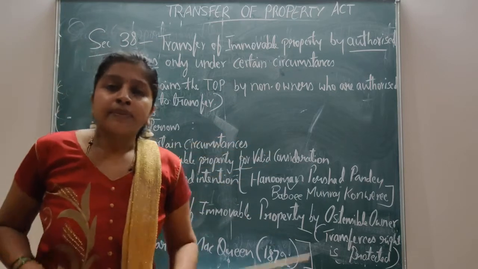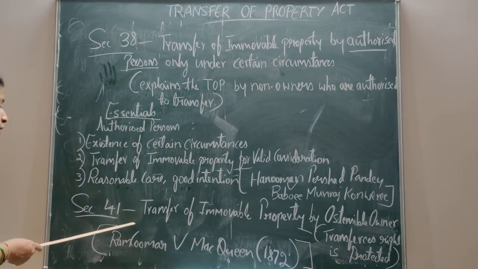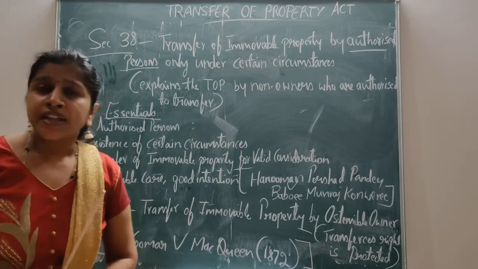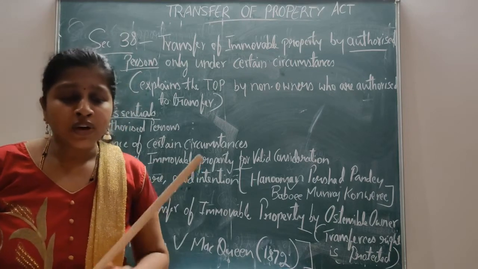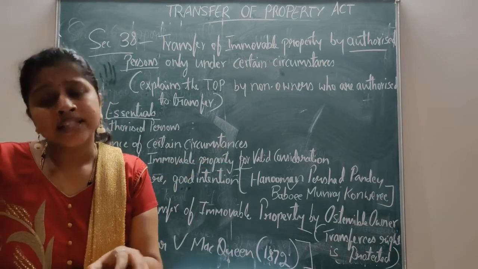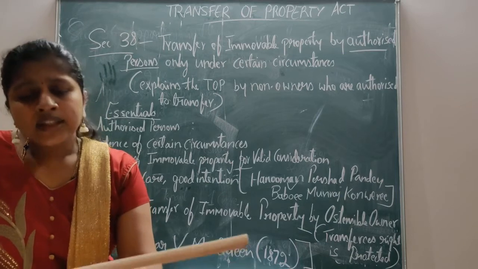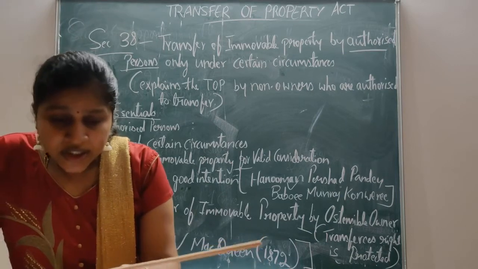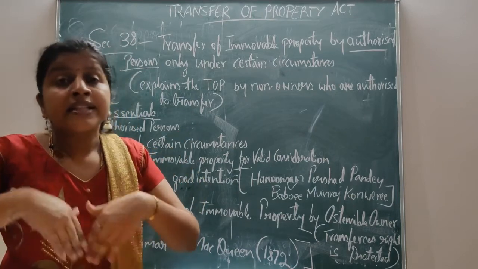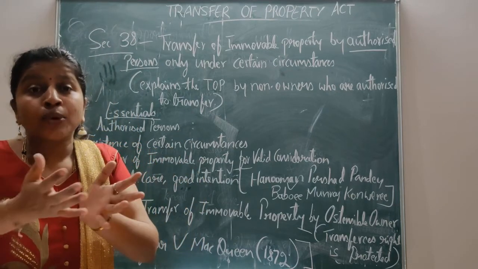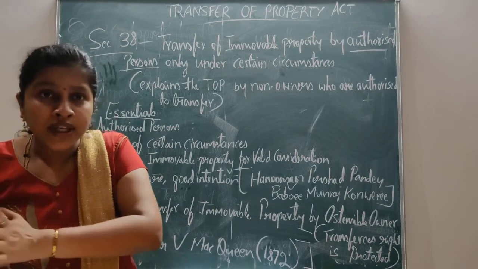Now let me explain what Section 41 of the Transfer of Property Act deals with. It says transfer by ostensible owner. First we have to know the meaning of the ostensible owner. Under Section 41, the transferee's right is protected, that is, the person who purchases the property from the owner.